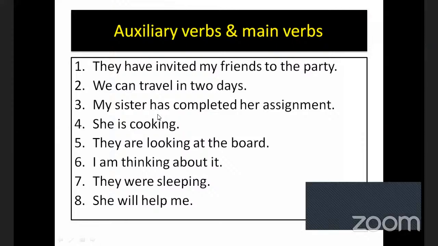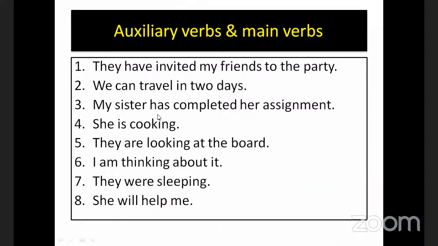Then the first one is, they have invited my friends to the party. Can you identify auxiliary verbs and main verbs? Yeah, the auxiliary verb is have. The main verb is invited, isn't it? So like that,